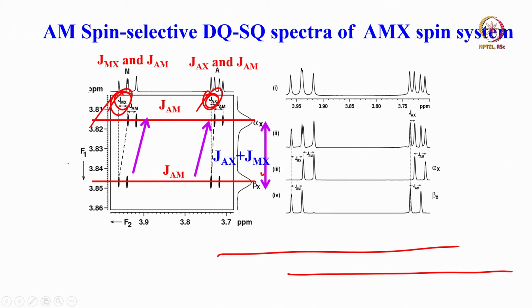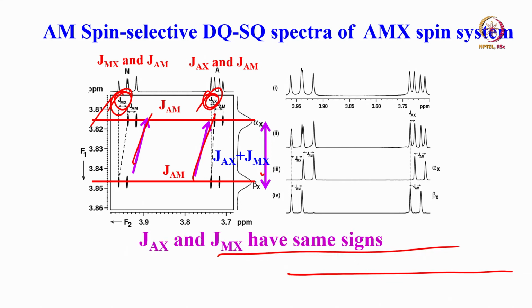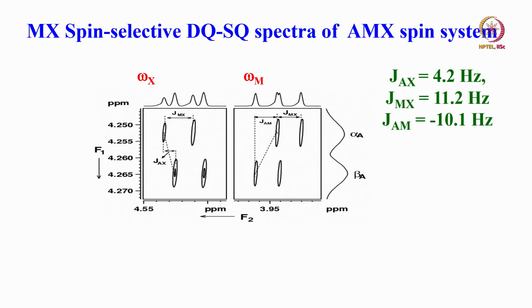So, it is only relative: both of them have the same sign. The absolute sign I do not know, because the direction of the tilting is identical. The slope of the displacement vector gives me the relative signs of the passive couplings. So, it means JAX and JMX have the same signs. Fine, we have got one piece of knowledge. Now, we will go to the MX spin selective DQSQ.